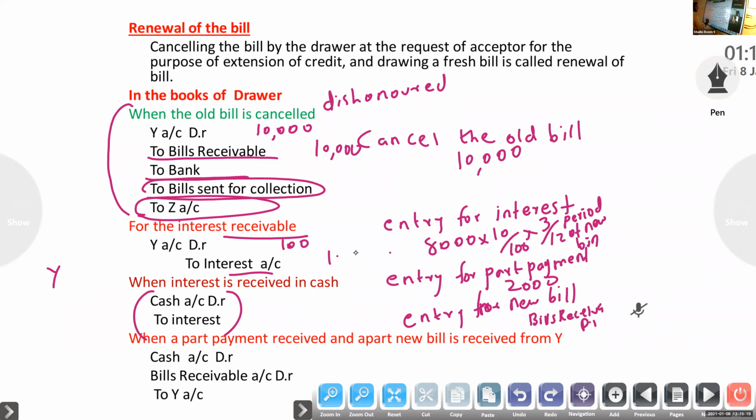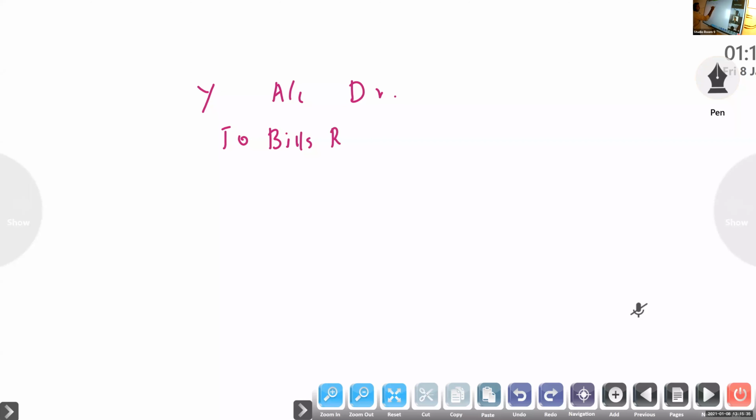Any doubts? Suppose it is a normal bill. The first entry is Y account debtor to bills receivable. Next, I will make a part payment.